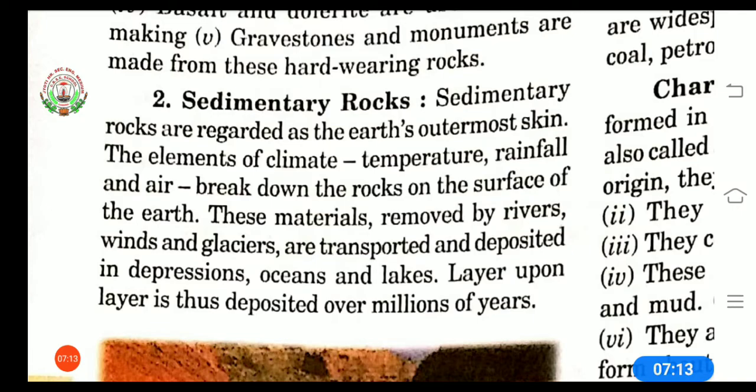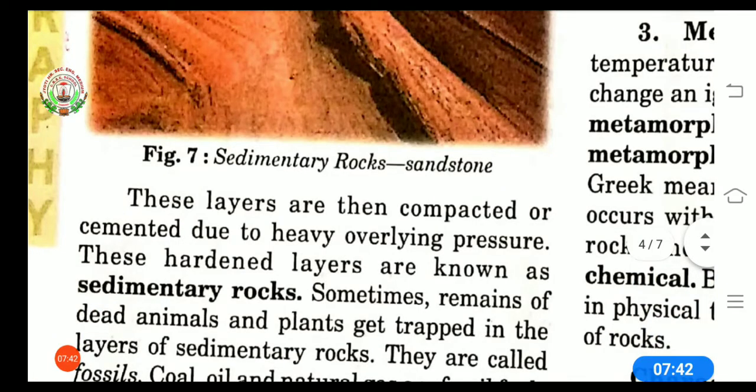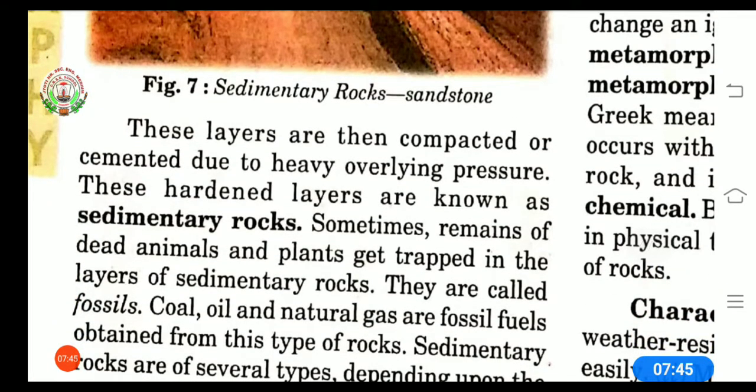It means that when rocks roll down or crack and hit each other, they break down into smaller particles. And these smaller particles are called sediments. These sediments are transported and deposited by wind, water, etc. And these are compressed and hardened to form layers of rocks. Now these layers are compacted and cemented due to heavy overlying pressure. Compacted means very closely packed, and cemented here means something which is very strong.